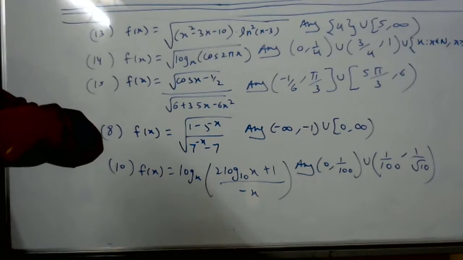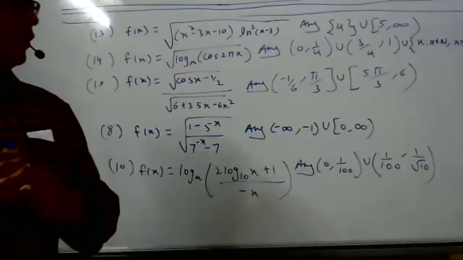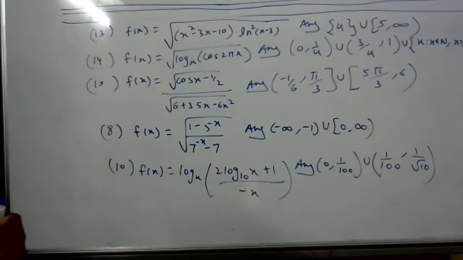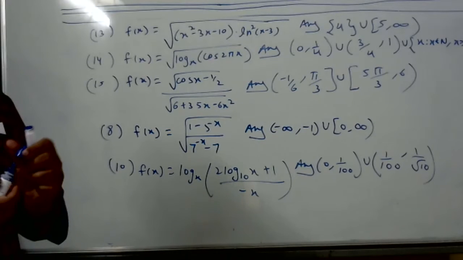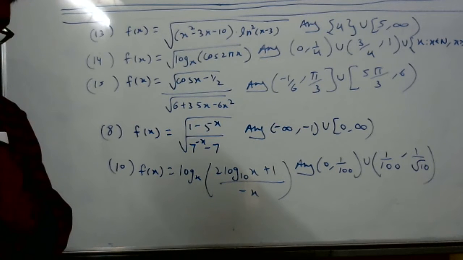So for the 14th one, what is after n belongs, x belongs n? X greater than or equal to 2. X belongs to natural numbers and x is greater than or equal to 2. Okay, sir.